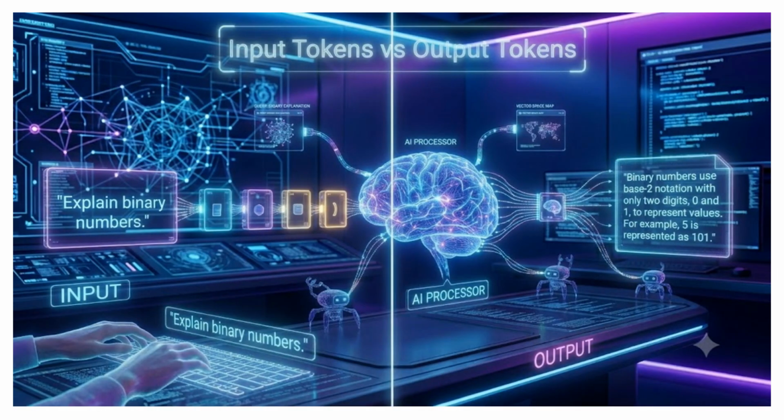Here's a real-world example. Suppose you ask, explain binary numbers. This question becomes the input tokens. The AI processes those tokens, understands your request, and begins generating new tokens. Those new tokens become the output. For example, binary numbers use only 0 and 1. The number 5 is written as 101. This entire explanation is made up of output tokens. Every conversation with an AI follows this same process. Input tokens go in, and output tokens come back as the response.